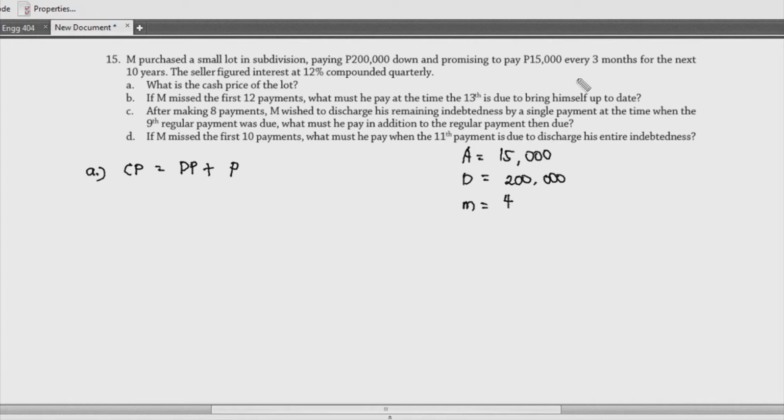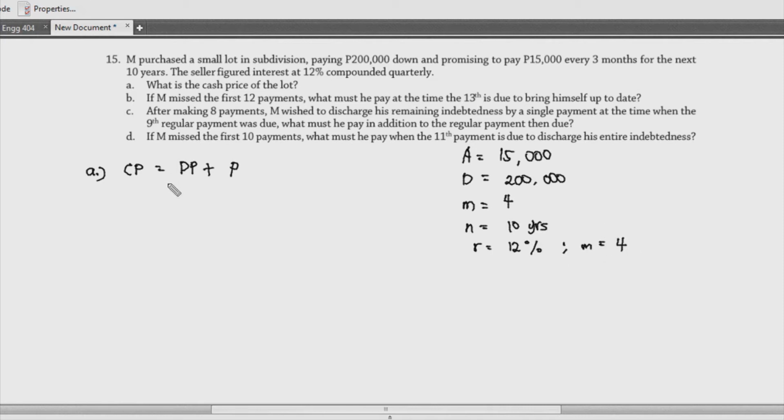Kaya, for every 3 months, meron kang 4 payments. So, we proceed with N, which is equal to 10 years. Okay. And then we do have the same compounded period, which is quarterly. And then, for our nominal interest rate, we have 12%, compounded also quarterly.